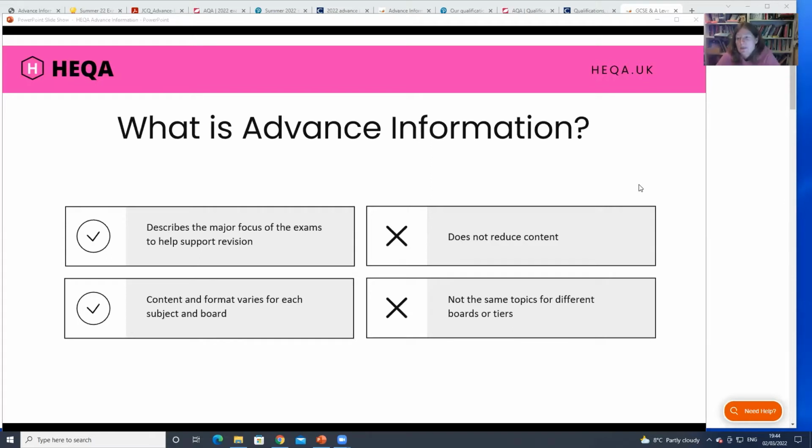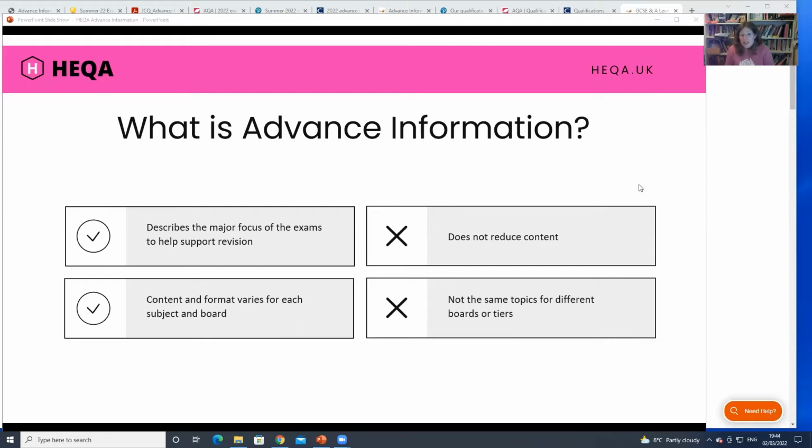So if you're using something online, like Dr Frost maths or a HEQA maths page, or a YouTube playlist that says this is the maths advanced information, you need to be 100% sure that it's for the specification you're doing, because the topics won't be the same. They're not even the same between foundation and higher on the same paper.